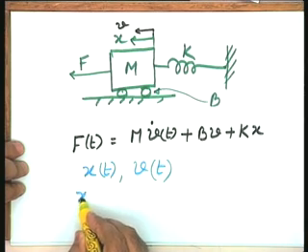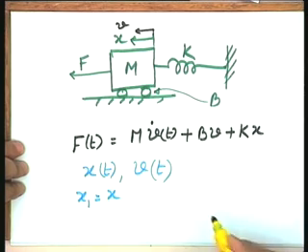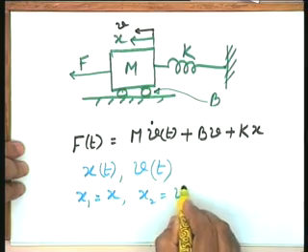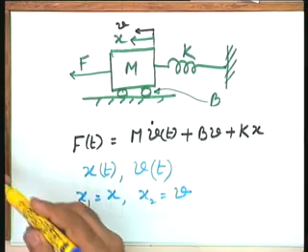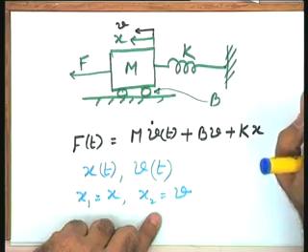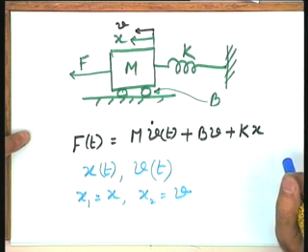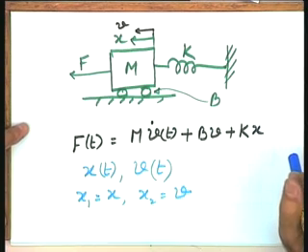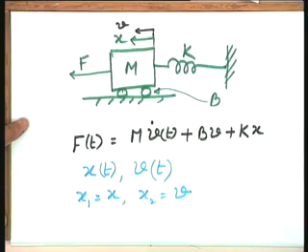So, I can define the state variables as x1 equal to x and x2 equal to v as the state variable model for the system, and I want to get the matrices A, B, C and D, which naturally should give me the second order model. Since in this particular case there are two characterizing variables, the system under consideration is a second order system. The state vector x will be a second order vector, and the A matrix will be a 2 into 2 matrix, B will be a 2 into 1 vector, C will be a 1 into 2 vector, and D if required will be a scalar constant.